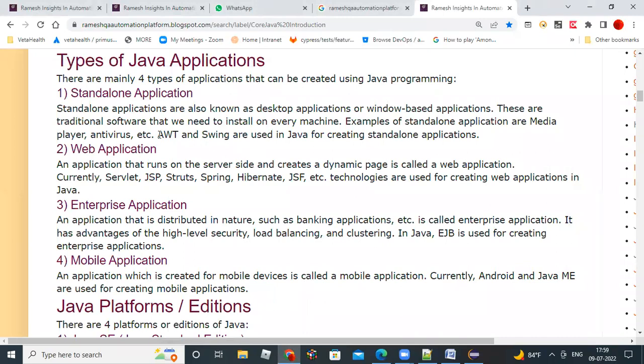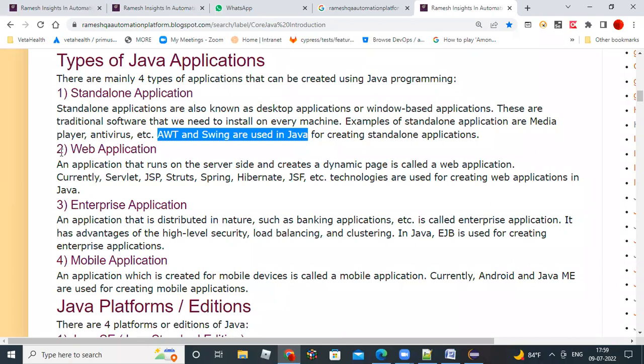AWT and Swing are the Java technologies used to create standalone applications.